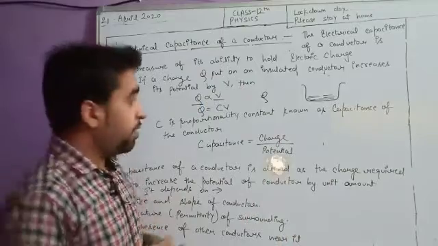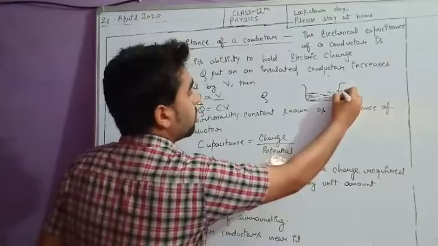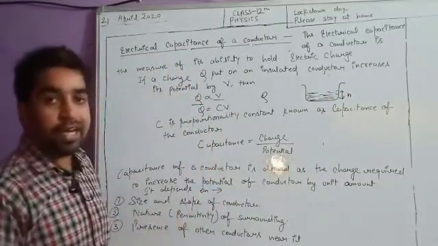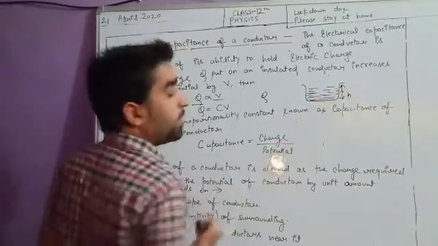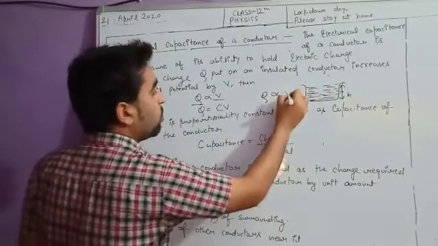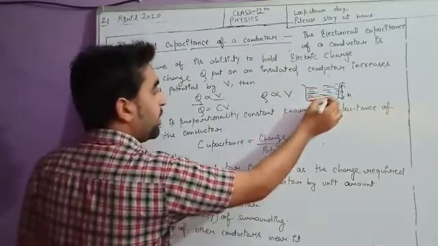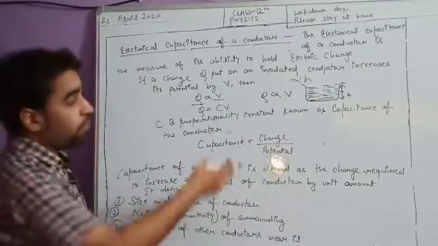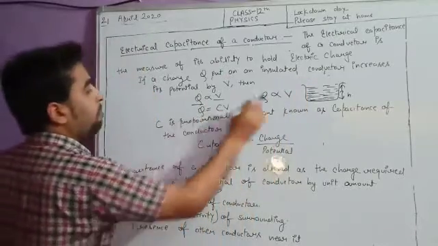So what will happen? The more water, the more charge stored. What is going to increase? The answer is height. Yes or no? So height, you can consider as the potential. When more water is stored, more height is raised by it. So here also Q is directly proportional to V. Similarly, the capacity of this container was directly proportional to H. The more H there is, the more the capacity will be. In a similar way, Q is directly proportional to V.